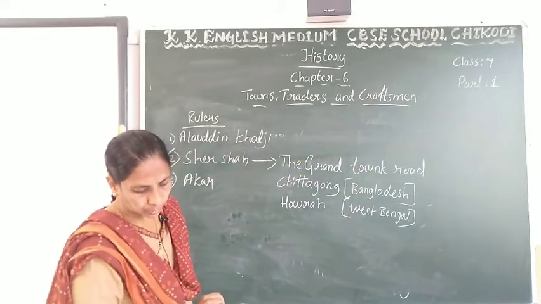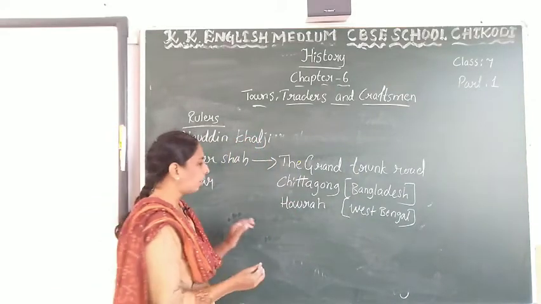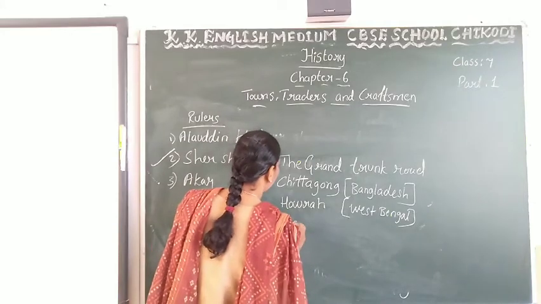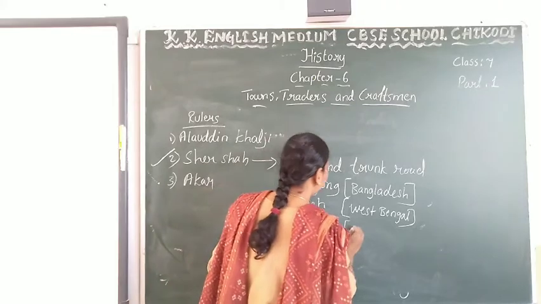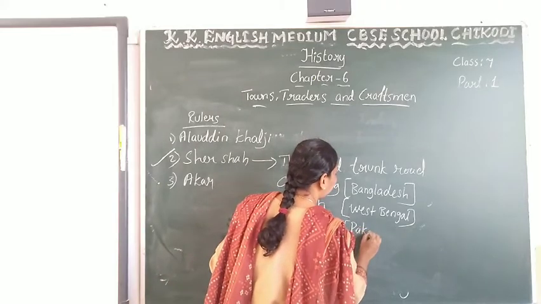And next, across North India, Peshawar, which is present day Pakistan.